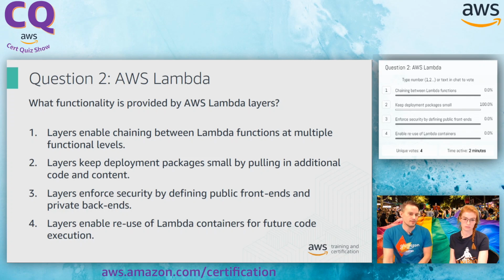We keep our deployment packages fairly small by pulling in additional code and content, which is then reused by those lambdas. I'm going to lock in number 2, I think.